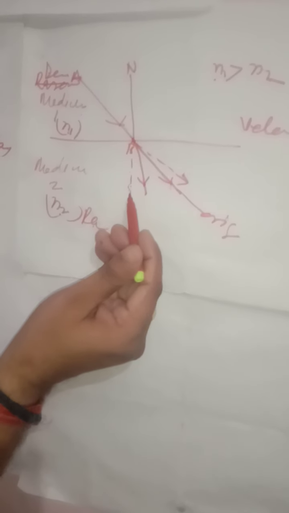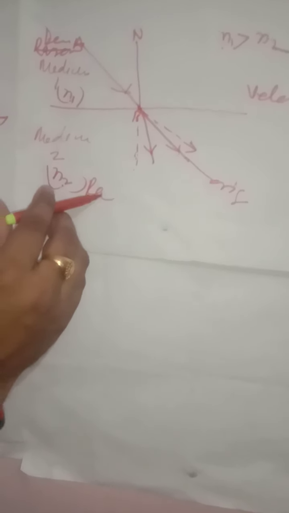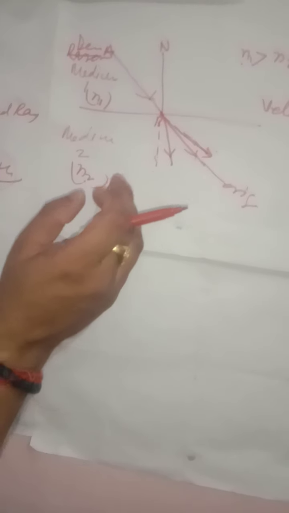When the light enters from rarer to denser medium, its velocity decreases, that's why the rays bend towards the normal. And when the light enters from denser to rarer medium, its velocity increases, so the light bends away from the normal.